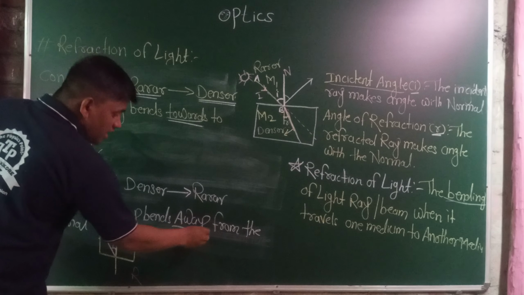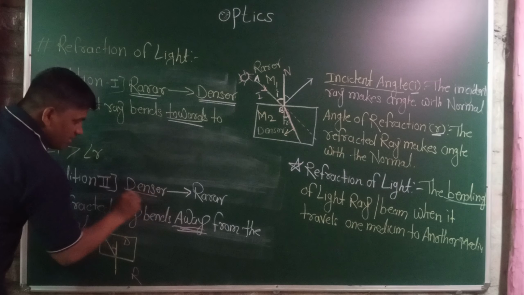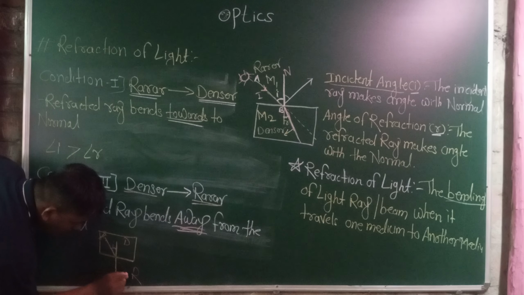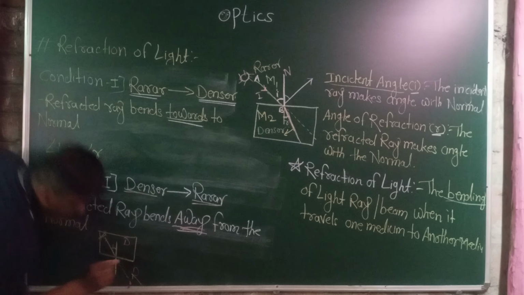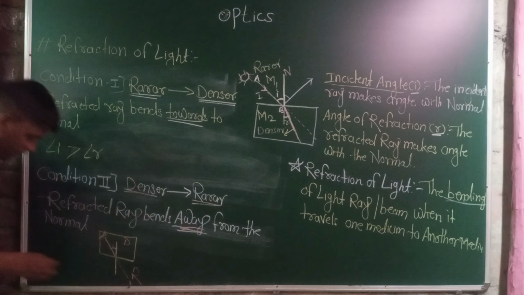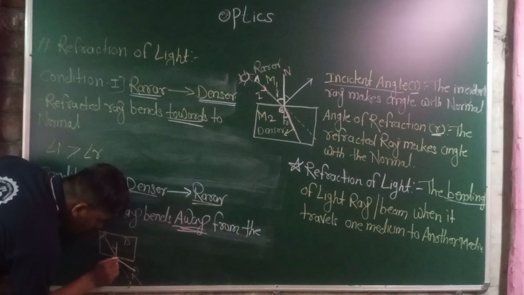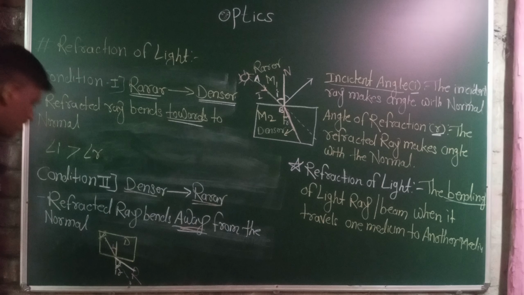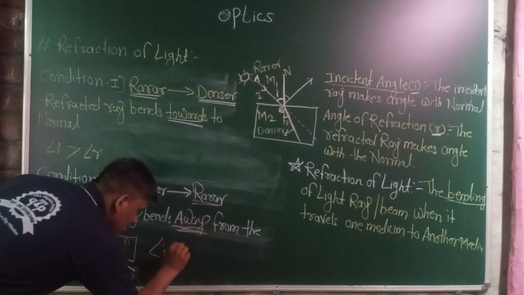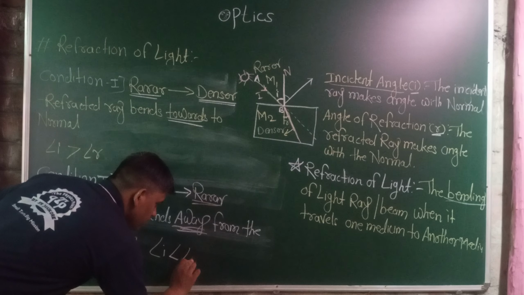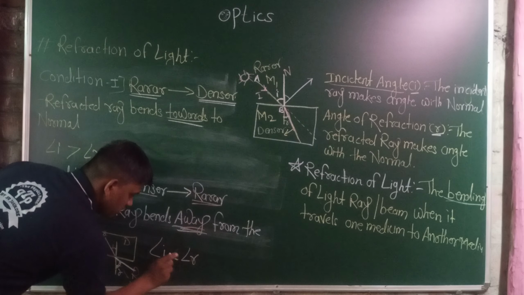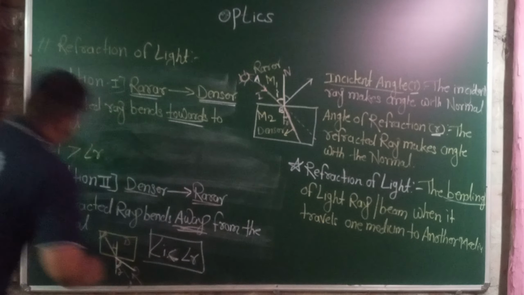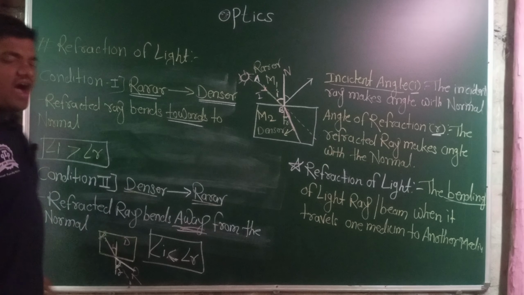Refracted rays bend away from the normal when the light travels from the denser medium to the rarer medium. This is the actual path when it travels. I will use a different color for showing the refracted ray. It bends away from the normal. This whole angle is r. In that particular condition, angle i is less than angle r.